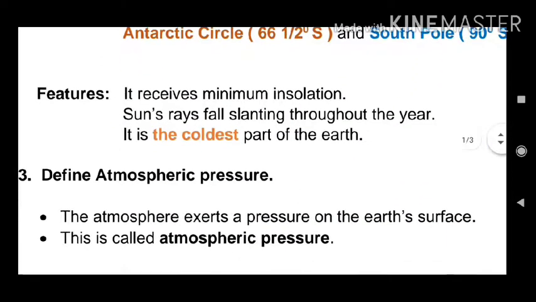Now, features. It receives minimum insolation. Sun's rays fall slanting throughout the year. It is the coldest part of the earth.